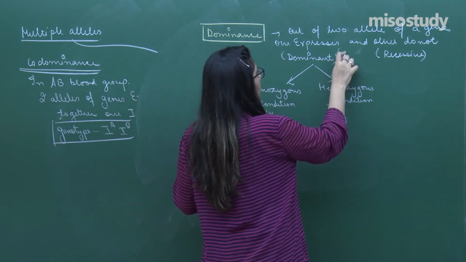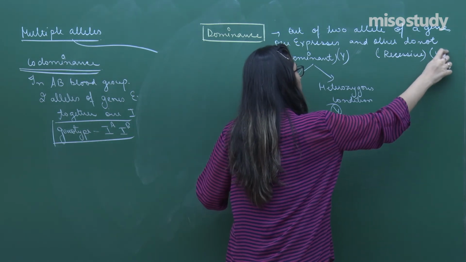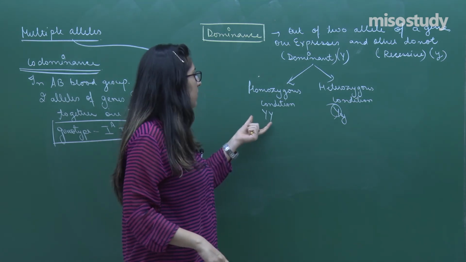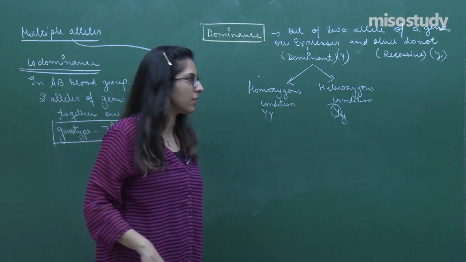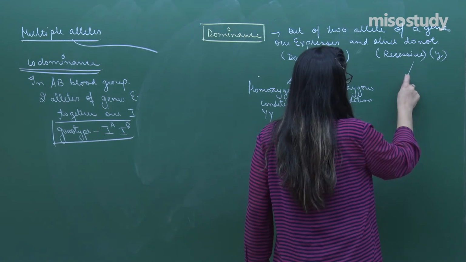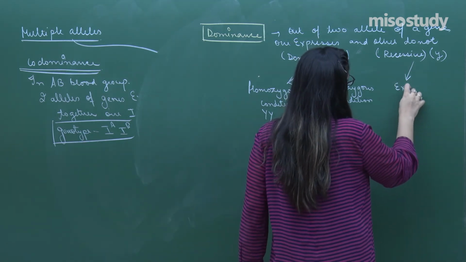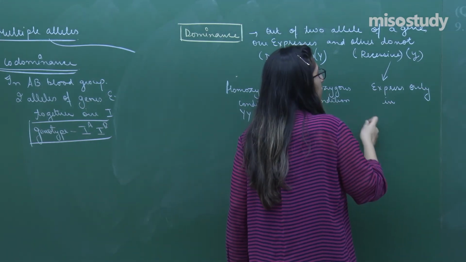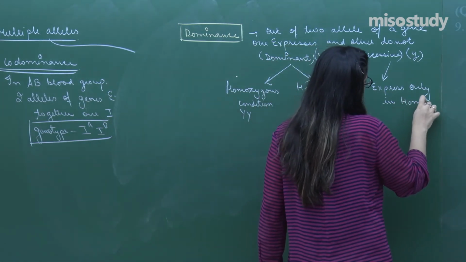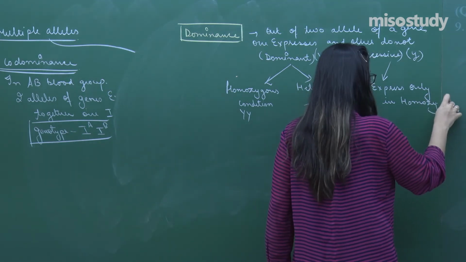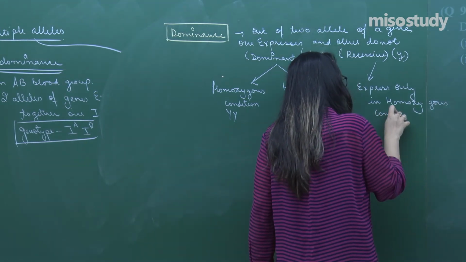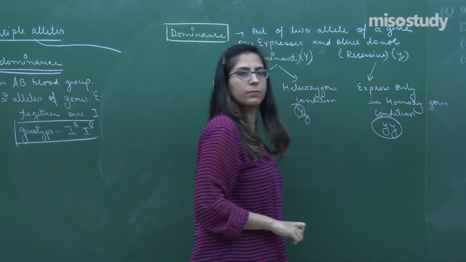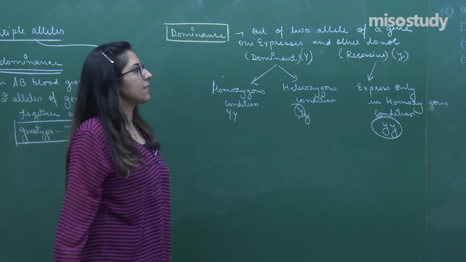Suppose this dominant gene is a capital Y and the recessive gene is a small y. In this case, the capital Y will express, small y will not be able to express, whereas this will express in a homozygous condition as well. Whereas the recessive genes are those genes which express only in homozygous condition, that is only in a small y. Right? This is called dominance.